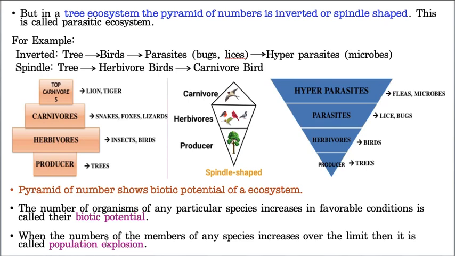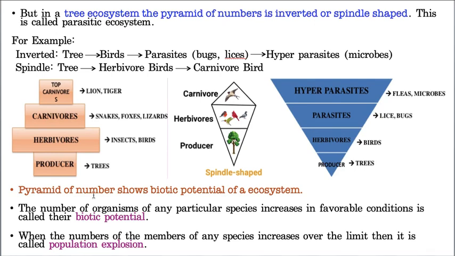Now the one who is strong can get more food and more water, and the species which is weak cannot get proper food, proper water, and proper space. So one species dominates other species, which results in the elimination or decrease of another species. If one species is dominating or eliminating another species, that is called population explosion.